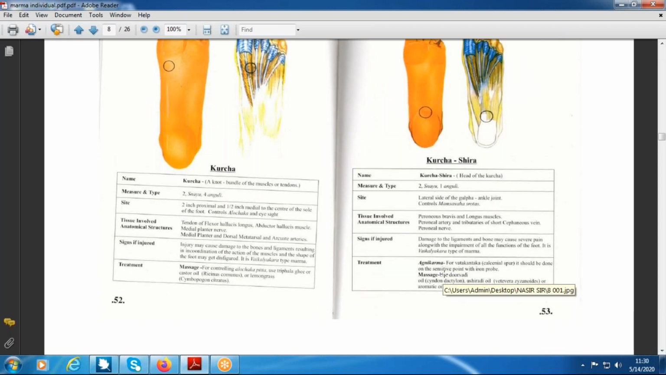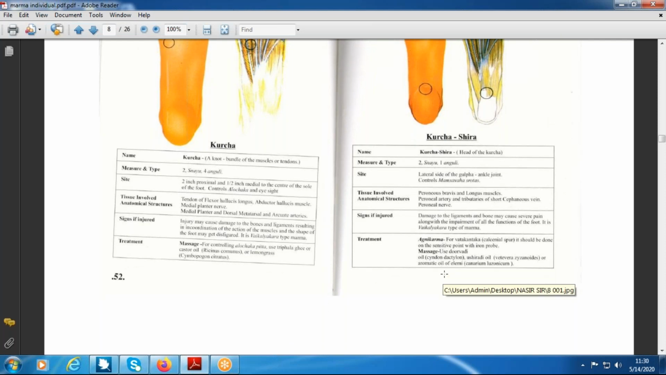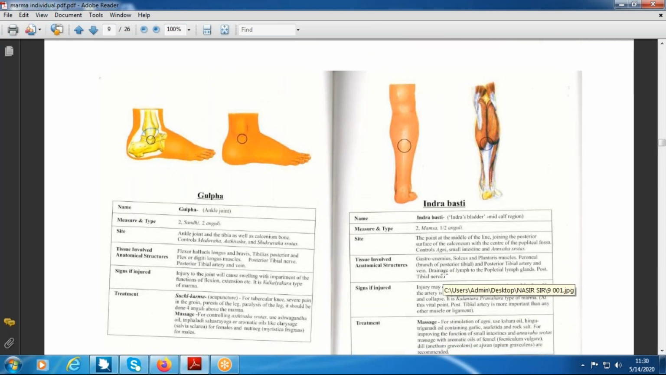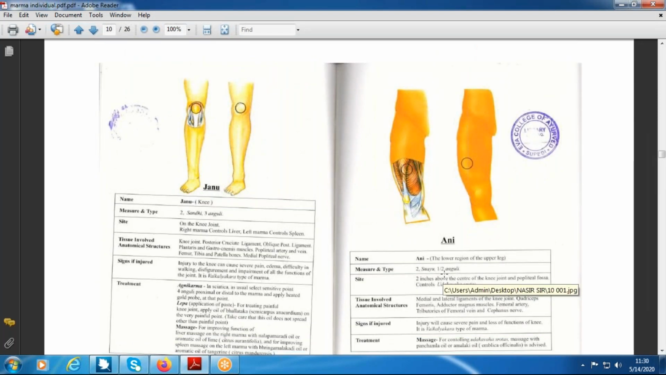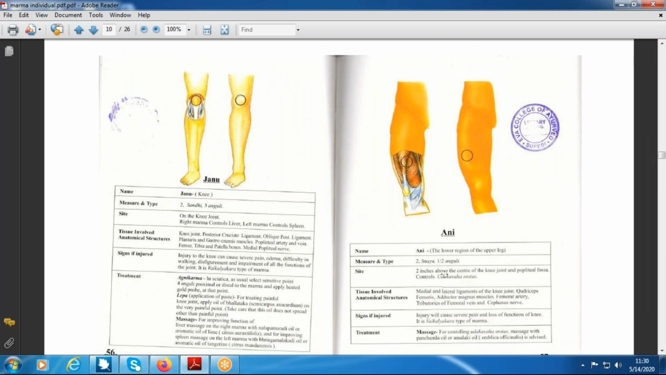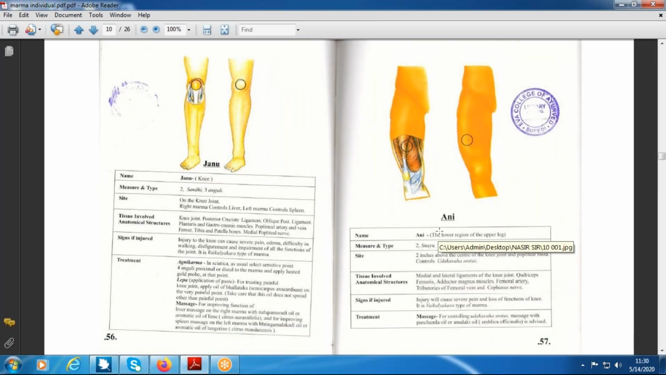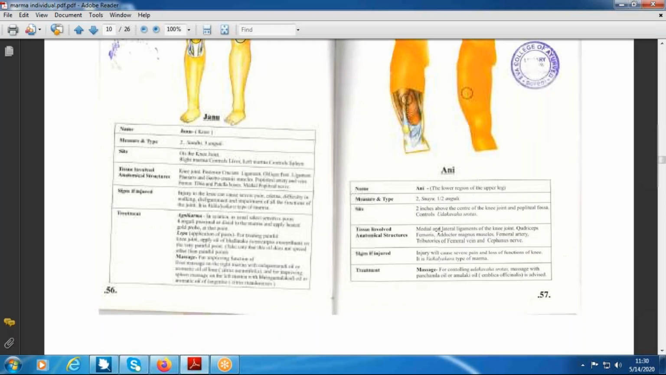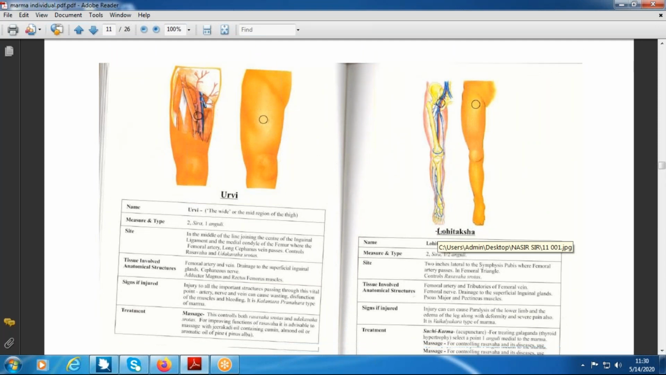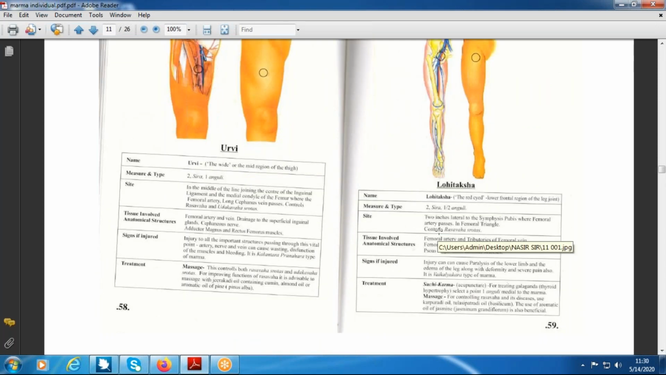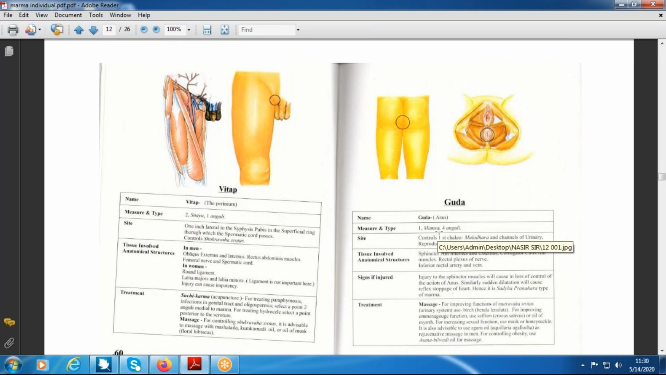These are the same marmas on the lower limb. There is Kurcha Shira, and Gulfa here at the ankle joint. Then Indrabasti, the calf region. Here it is Janu Marma, the Sandhi Marma. Then Ani Marma, three angula above the knee joint. Then Urvi, the middle of the thigh. Then Lohitaksha, the neck of the femur. Then here we have the Vitapa Marma. Have you got Vitapa Marma? See the location of Vitapa Marma.